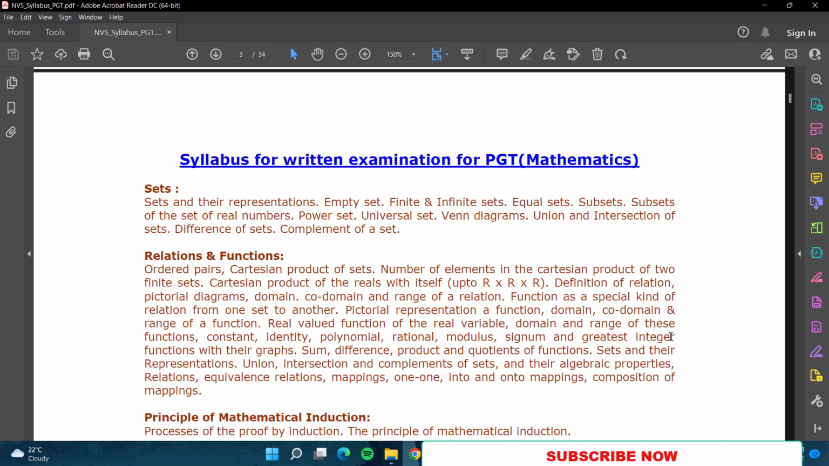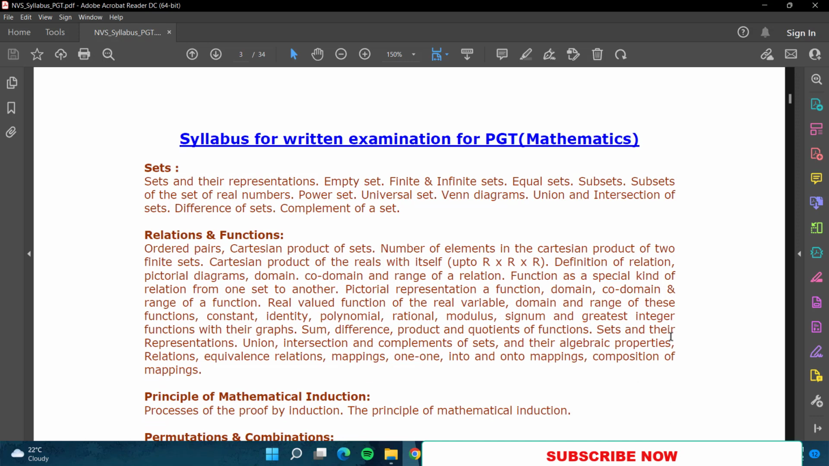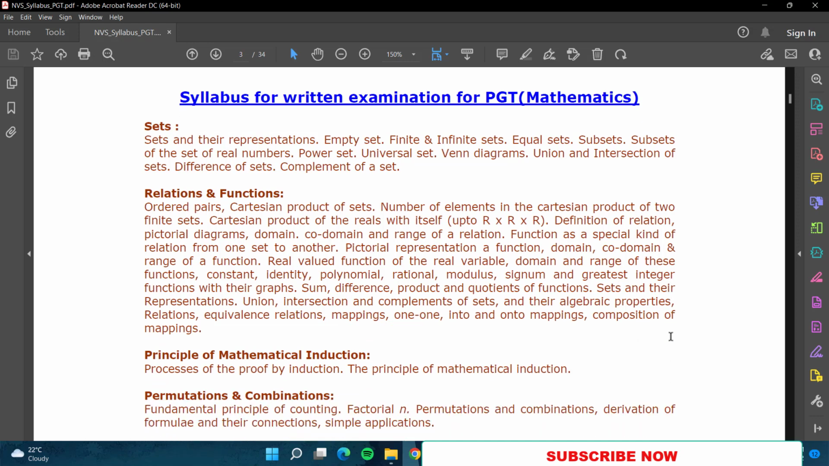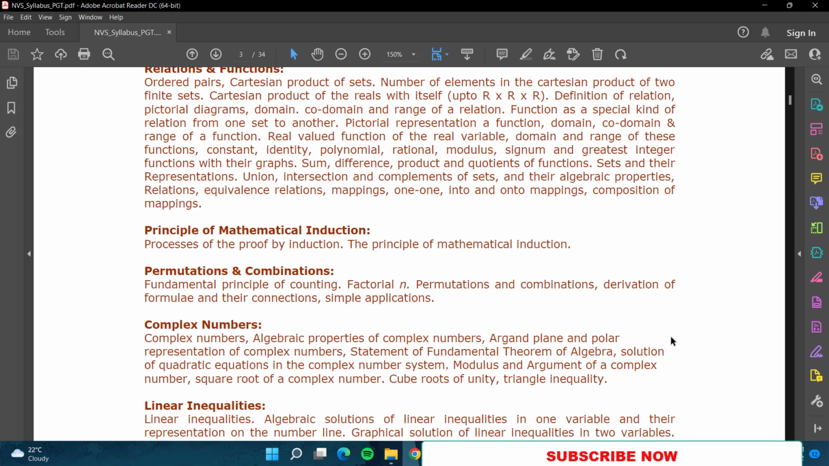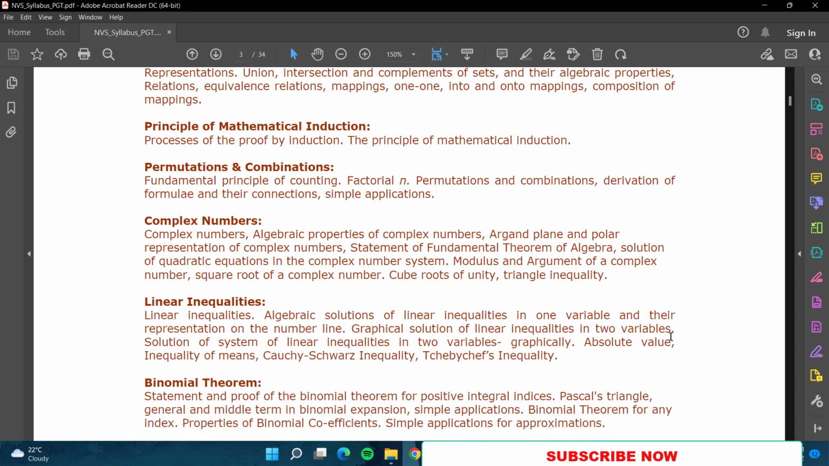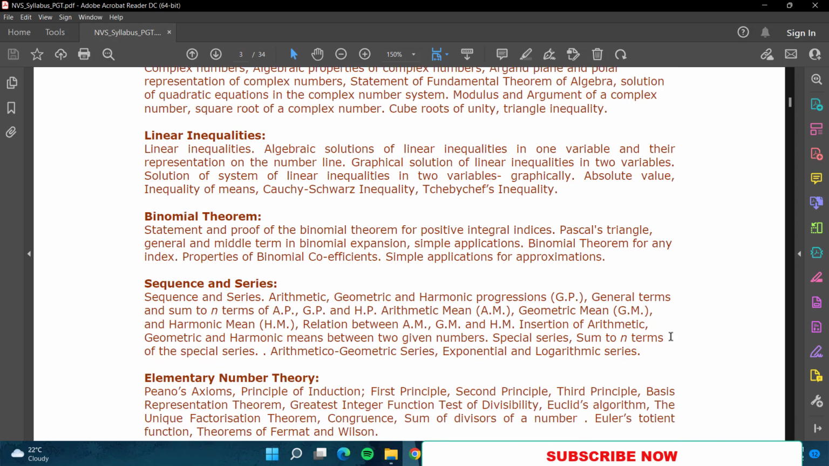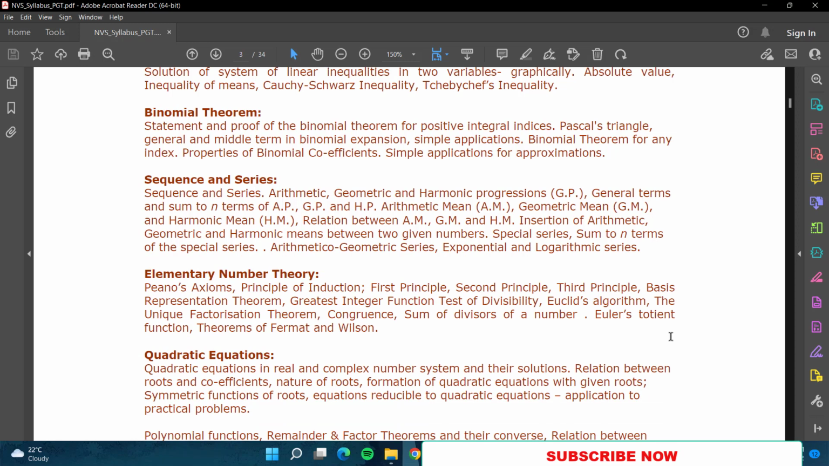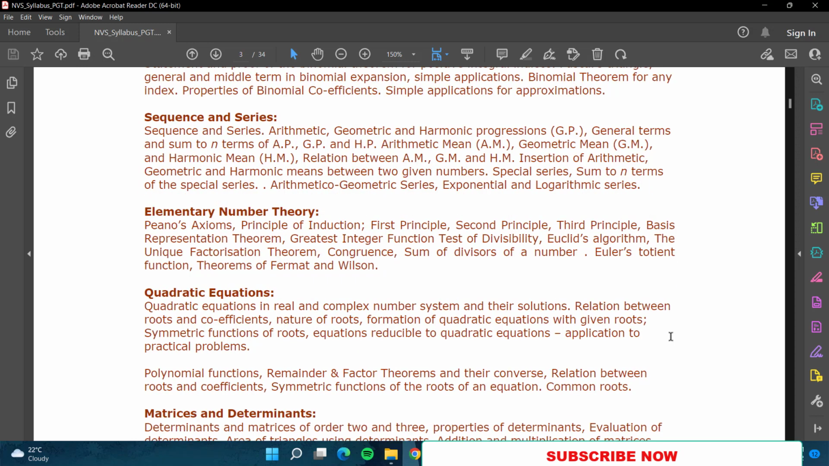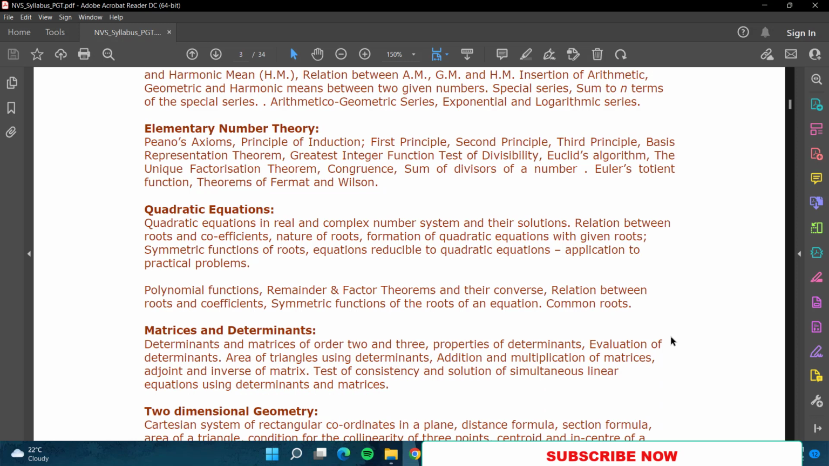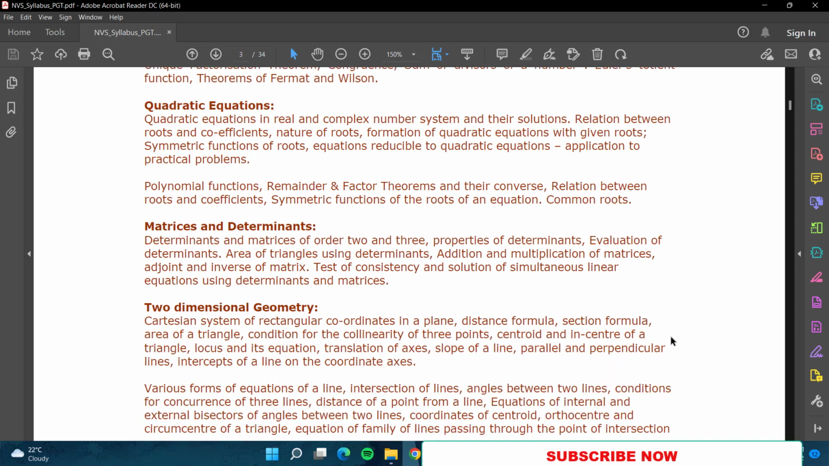Now if we talk about the mathematics syllabus, sets are there, relations and functions, principle of mathematical induction, permutations and combinations, complex numbers, linear inequalities, binomial theorem, sequence and series, then elementary number theory, quadratic equations, matrices and determinants. See, this chapter, matrices and determinants, I have finished for HSTR people. The entire thing I have explained, and also all the expected questions I have mentioned there.